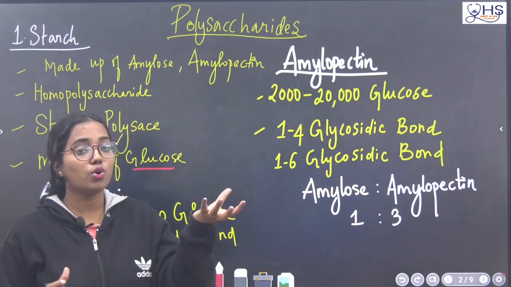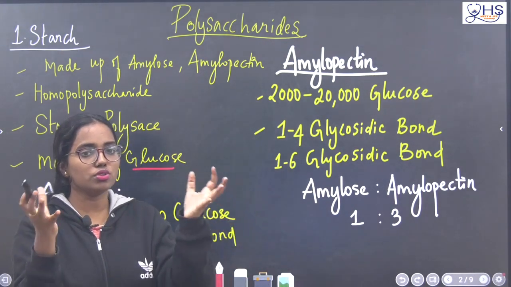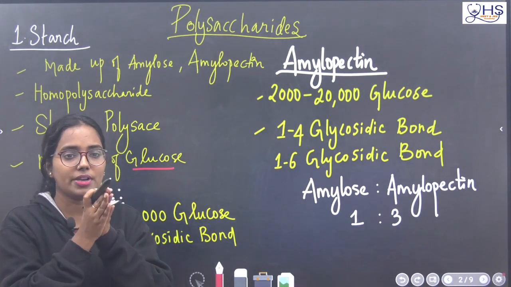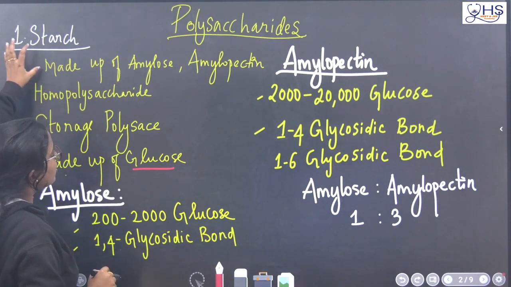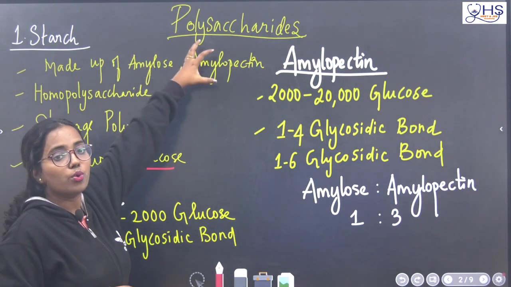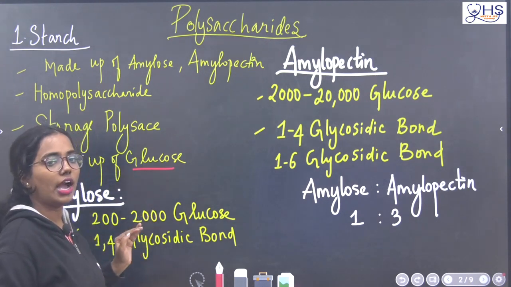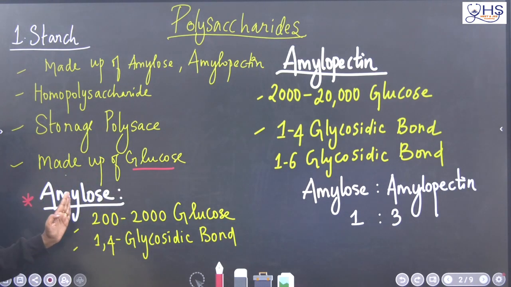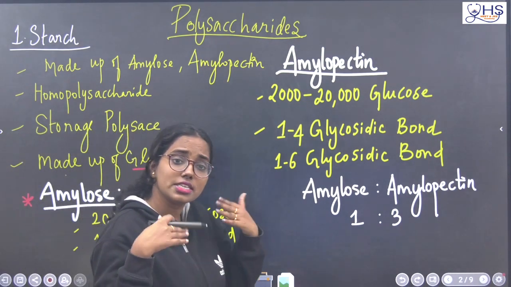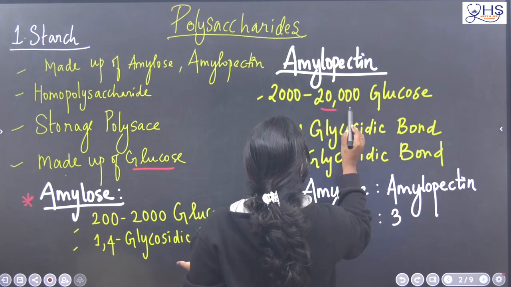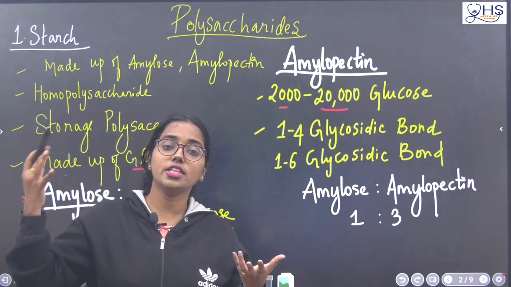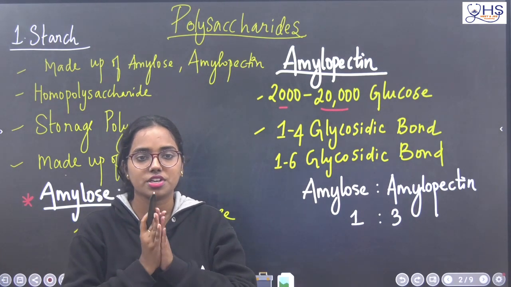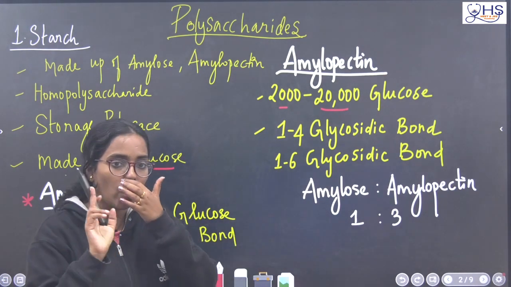Suppose we take 200 to 2000 glucose. When 200 to 2000 glucose combine, the structure is called amylose. That is why starch is made up of amylose and amylopectin. Amylose is the combination of glucose in the range of 200 to 2000 glucose molecules. Amylopectin is the same glucose, but the number is different: when 2000 to 20,000 glucose molecules combine, we call the structure amylopectin.